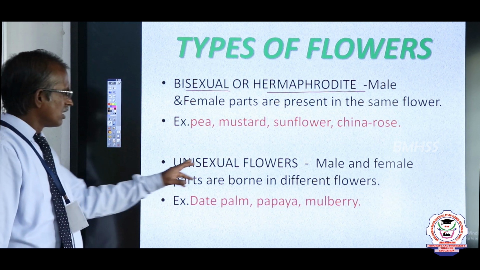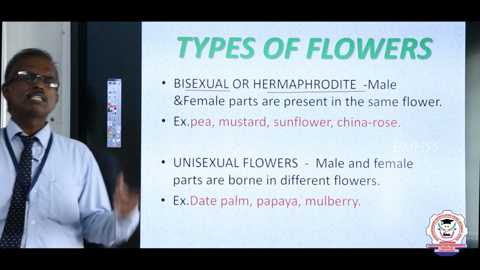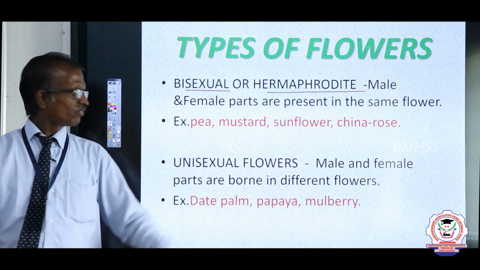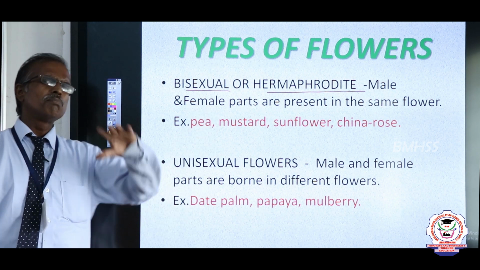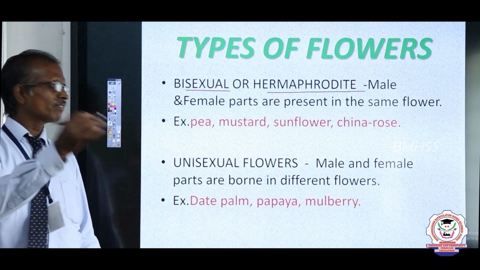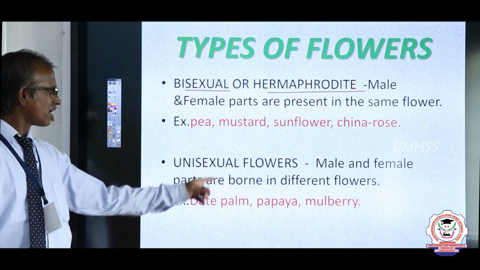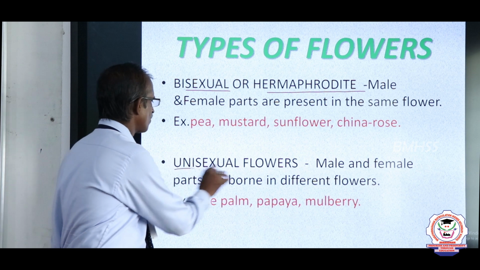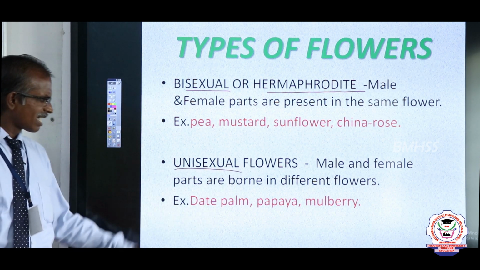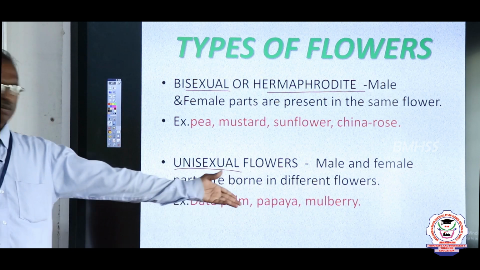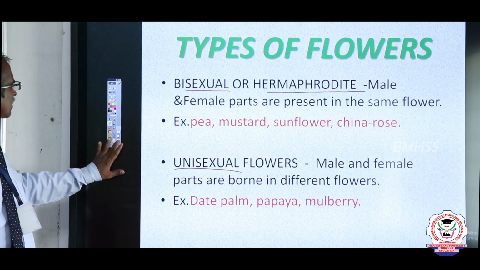Next, unisexual. What is meant by unisexual? In some flowers, the male and female parts are borne in different flowers. Such a flower is known as unisexual. Examples: date palm, papaya, mulberry, etc.